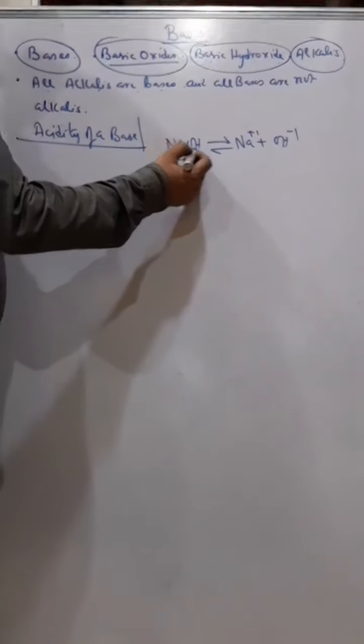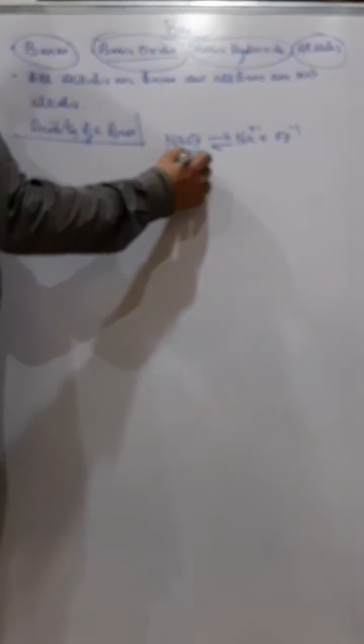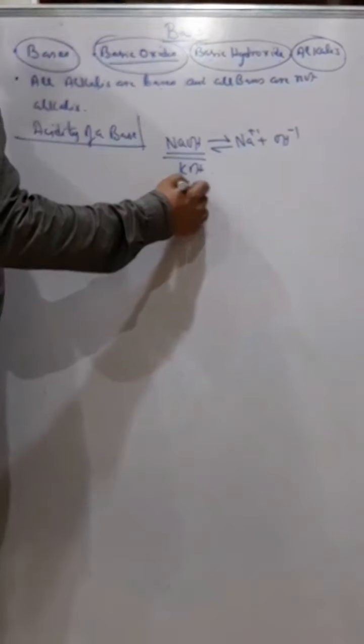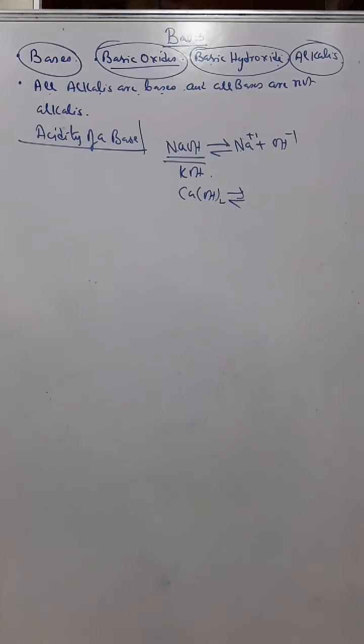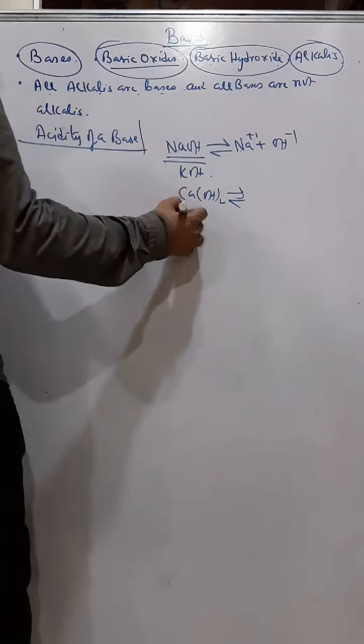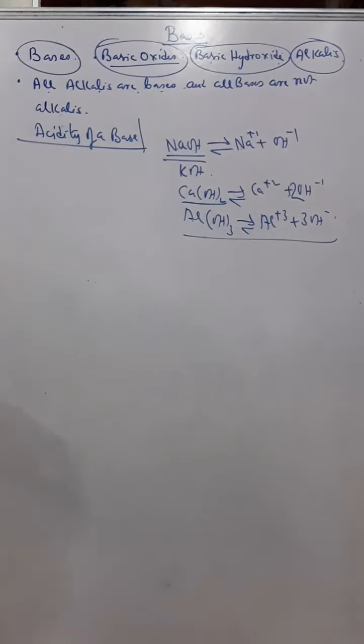So you can say that sodium hydroxide has acidity 1, so it is a monoacidic base. Similarly, potassium hydroxide is also a monoacidic base. In calcium hydroxide, Ca plus 2 forms, and 2 OH minus will be formed per molecule, so it is diacidic. And similarly in the case of aluminum hydroxide and ferric hydroxide, you will have 3 hydroxyl ions. So this is acidity of a base.